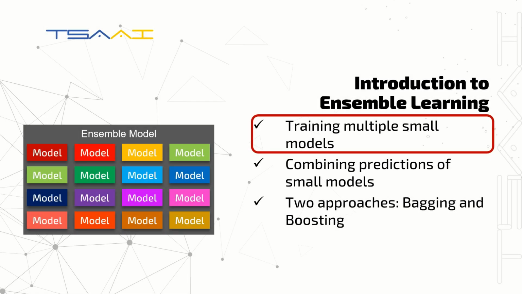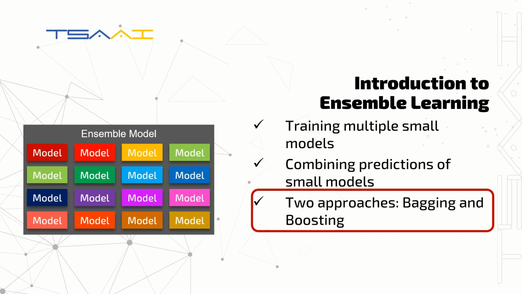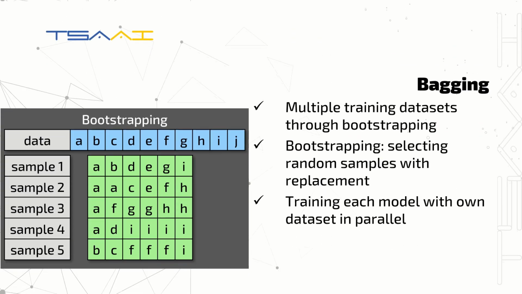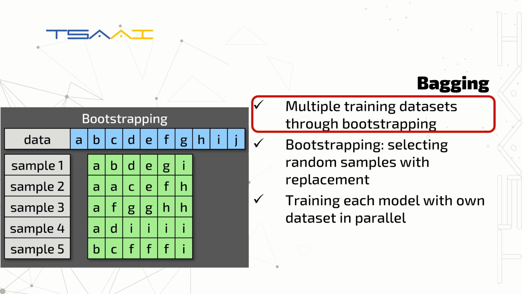The method of ensemble learning involves the training of multiple small models whose predictions are combined to yield a more accurate outcome. The general principle of ensemble learning can be divided into two families, bagging and boosting. Let's first learn the general principles of the bagging approach.